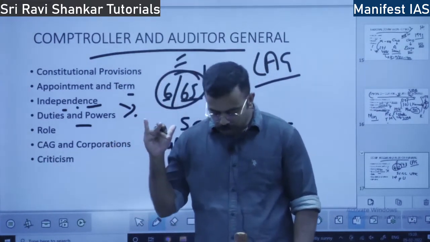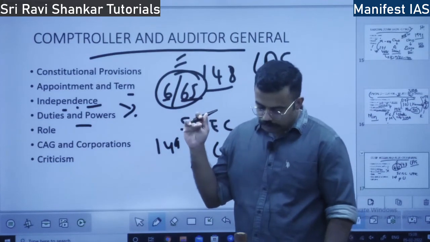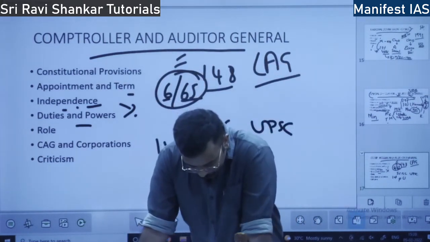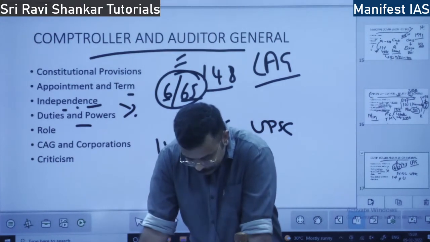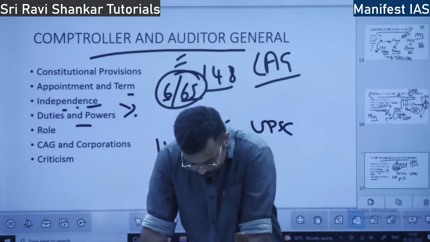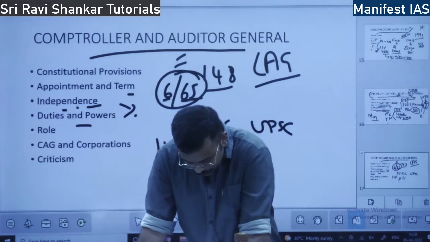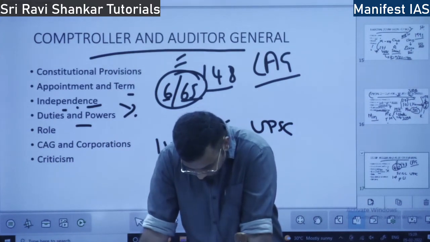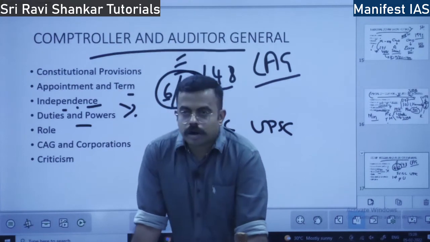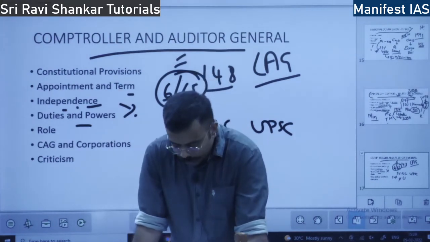He also audits the balance sheets of central government enterprises, that is PSUs. He audits the balance sheets and accounts of the PSUs. He also audits government companies.